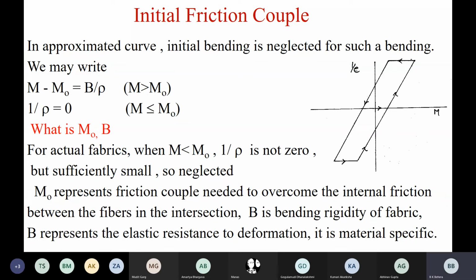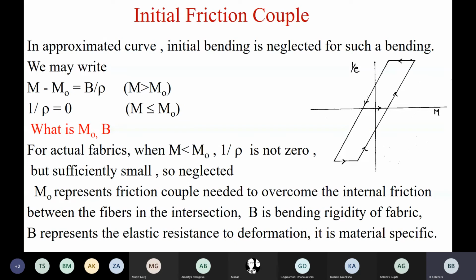The rigidity of steel is different from the rigidity of aluminum, tungsten, or copper. Every material has a different rigidity. So B is material specific.